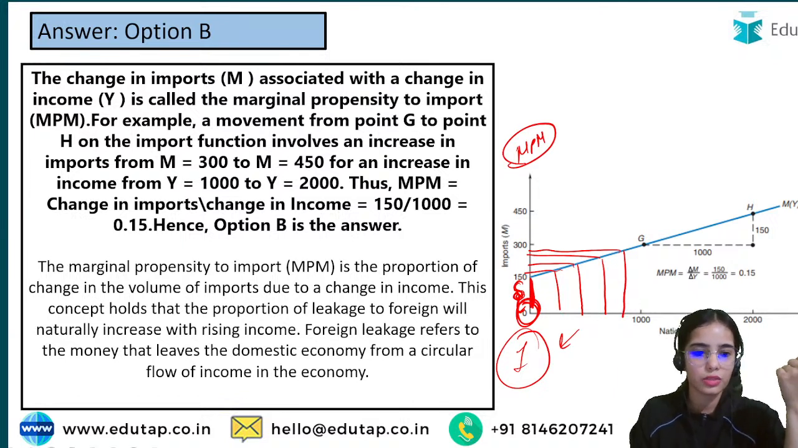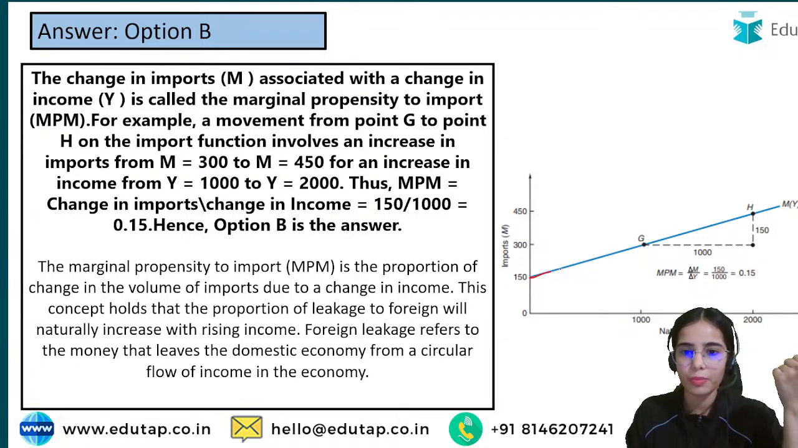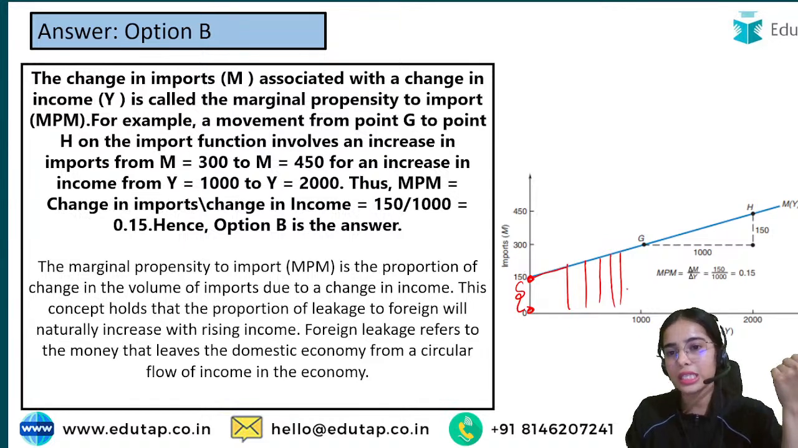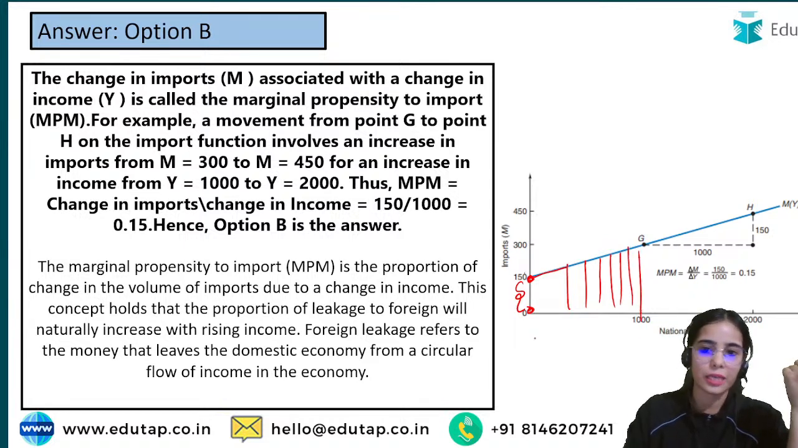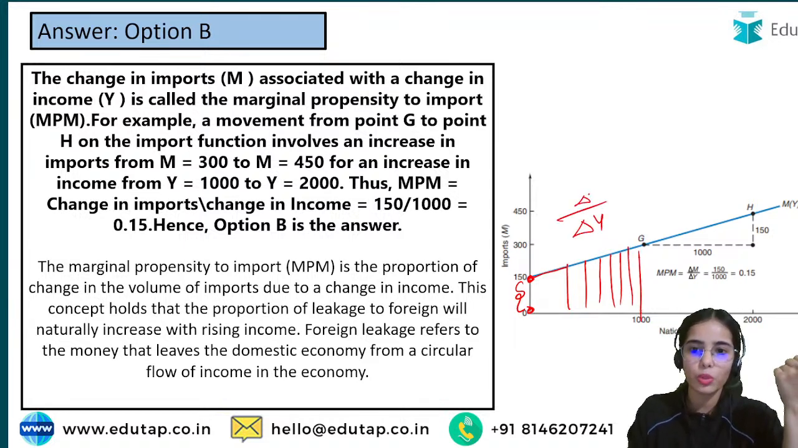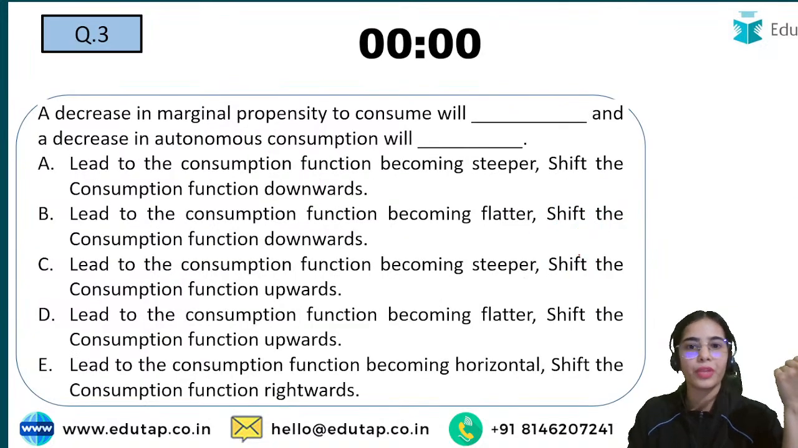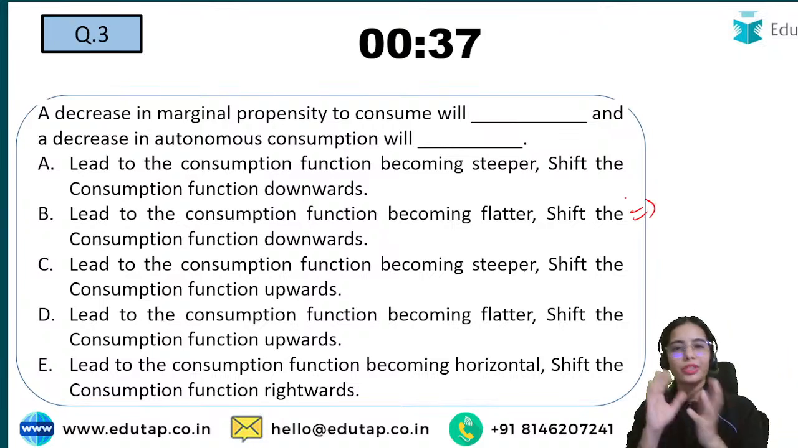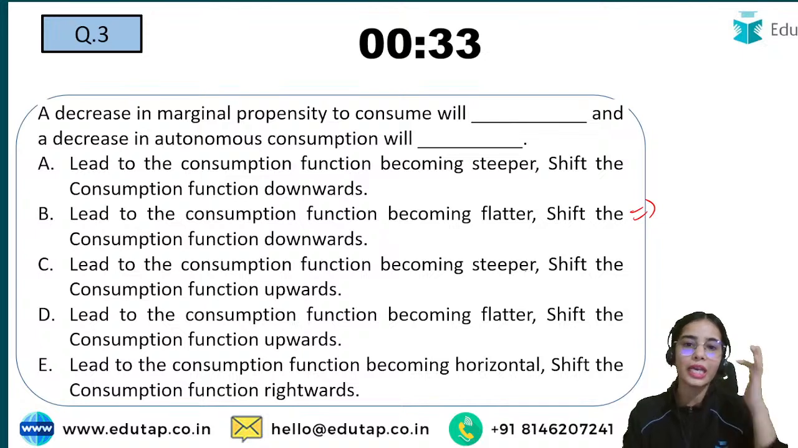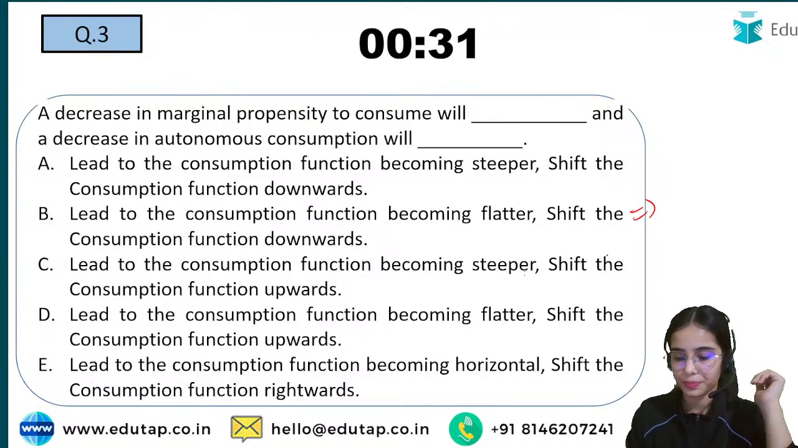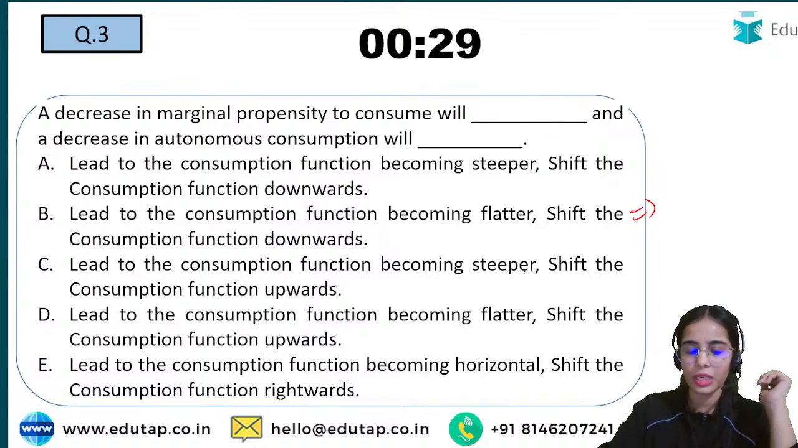So you can see the import curve. This is the import curve. At the zero level, there is the autonomous import, and then with the increase in income, your imports are increasing. This is also the slope of the import line, we can say. Now try to answer this question. Try to think about it, and try to draw the diagram also if you can. Let's see how many of you are able to answer this question.